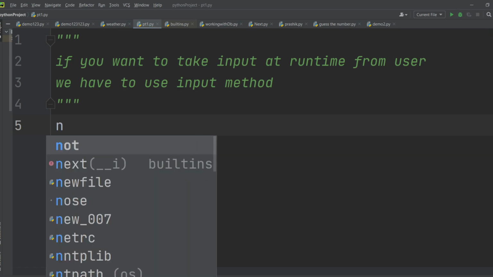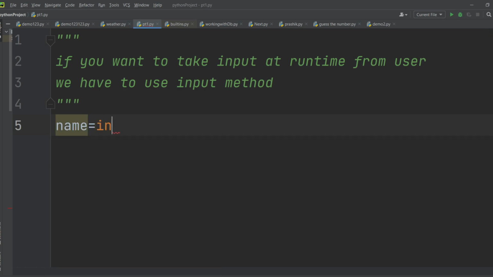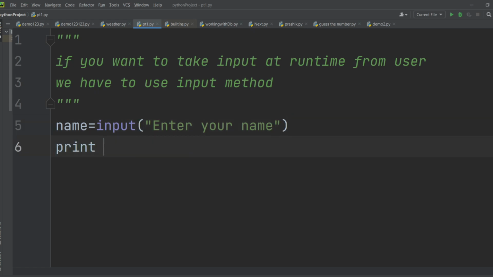Or we will make this simple. Let's take name. Name is equal to input, write input parentheses, and here I will write enter your name. After that I will just print name. Very, very simple. So we will take this input from the user, enter the name, and we will just print it. Let's see how it works.